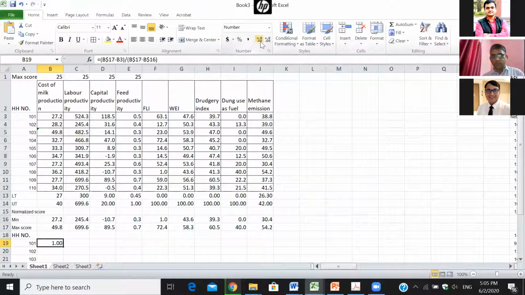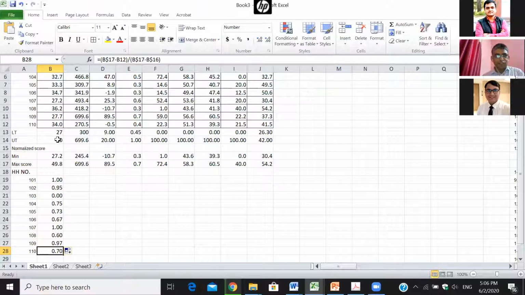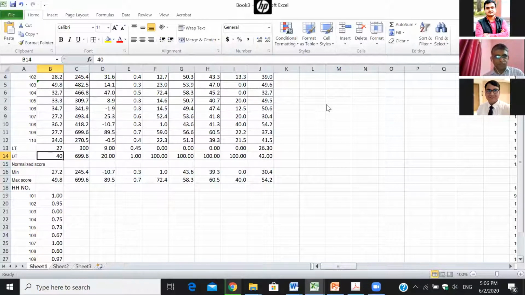The cost of production was minimum, so it was scored 1. I will drag it down. It must be 0 for household number 103, where it is 49.8.